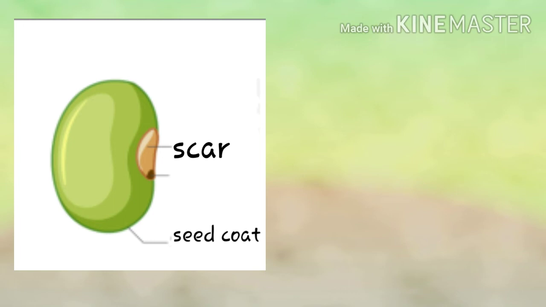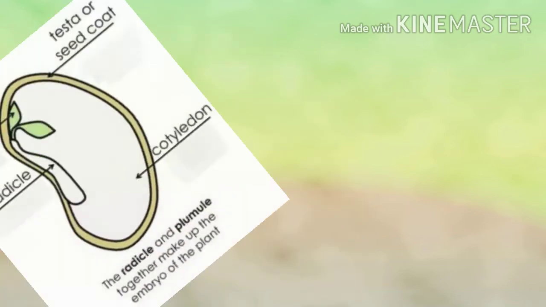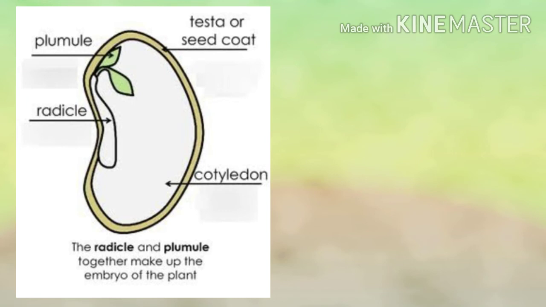And on the top of that scar, there is a tiny hole present. That hole is present so that the seed may absorb water. Suppose you have kept the seed inside the water for some time, so after some time you will notice that the seed will become soft and swollen up. So how did that water go inside the seed? The water goes inside the seed through this small hole.